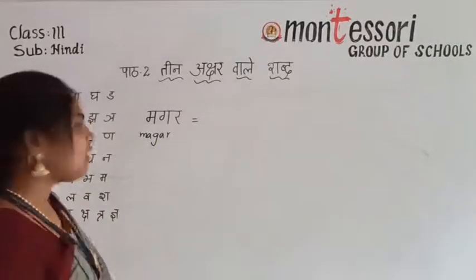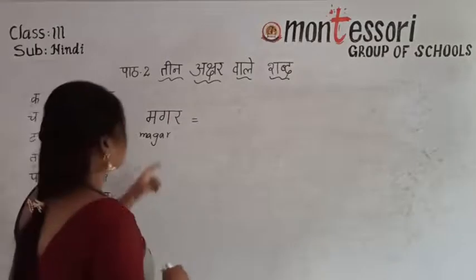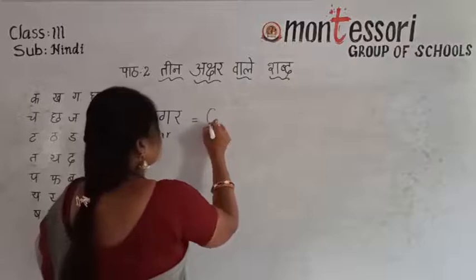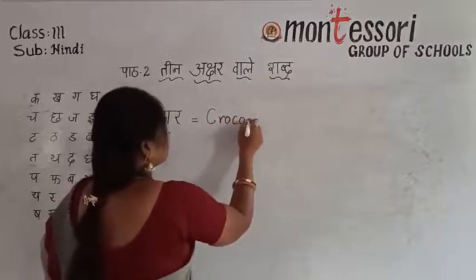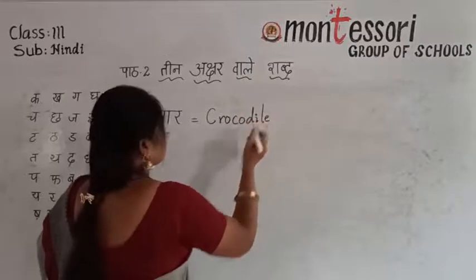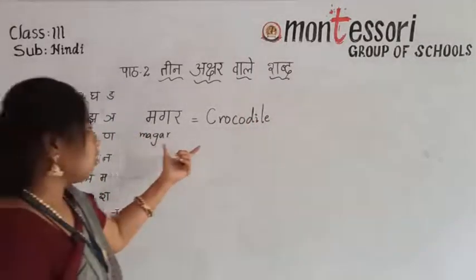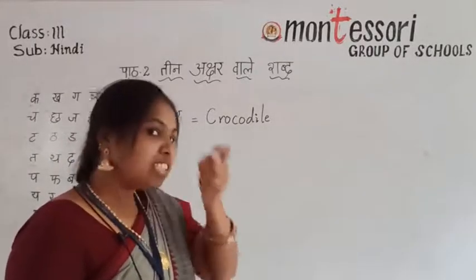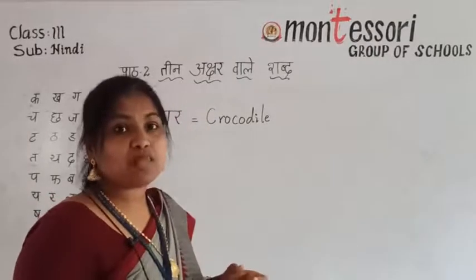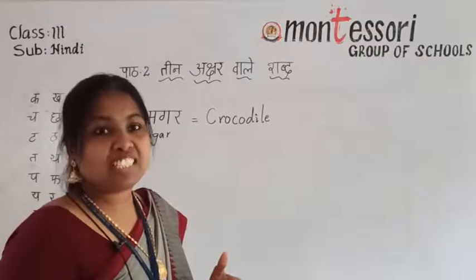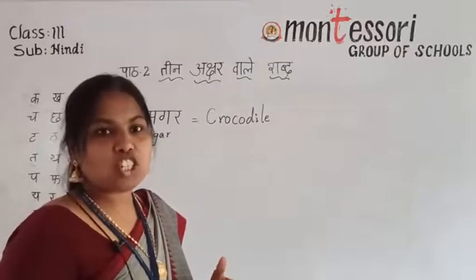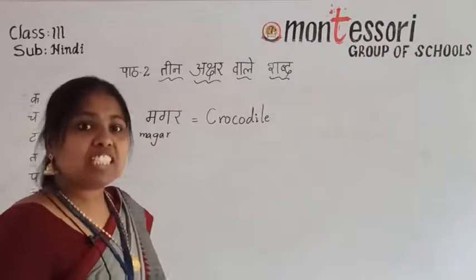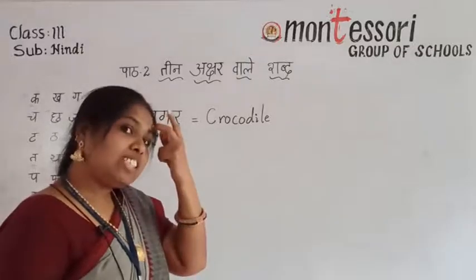Okay, attend the live class also along with this. Check the video also. Magar has a meaning. Magar means crocodile. What is the crocodile? It is an animal. It is a wild animal. We can see it in the forest, in mud, in water, in rivers, in oceans. It is a very harmful animal. We can also see this animal in the zoo.